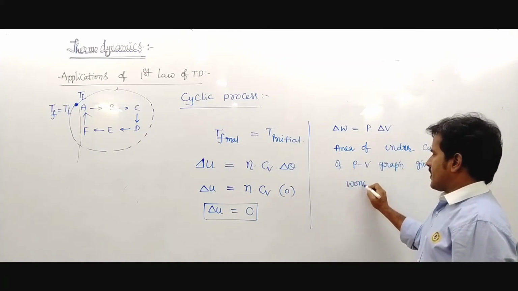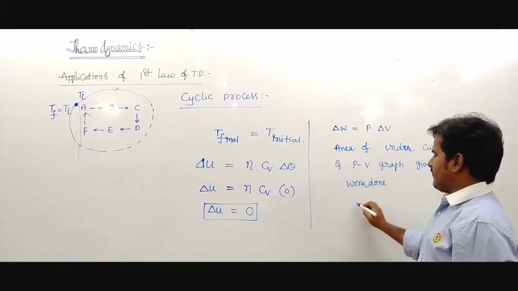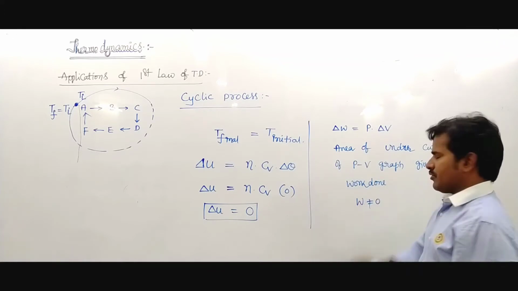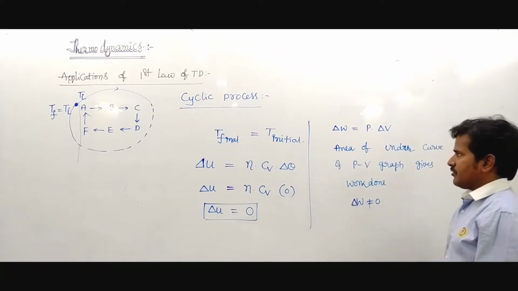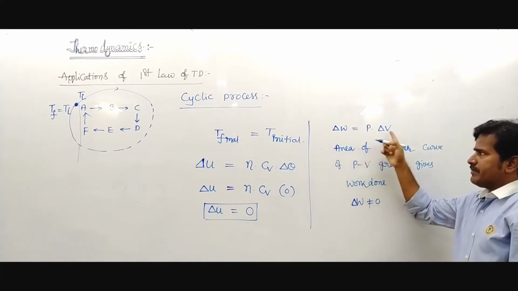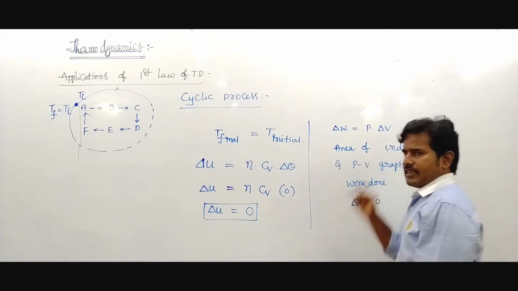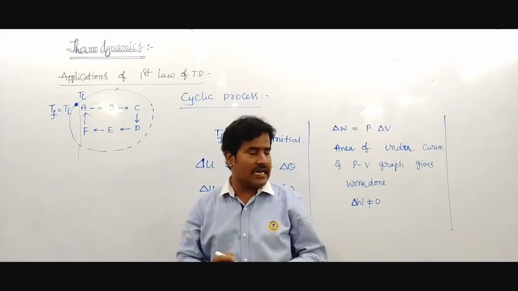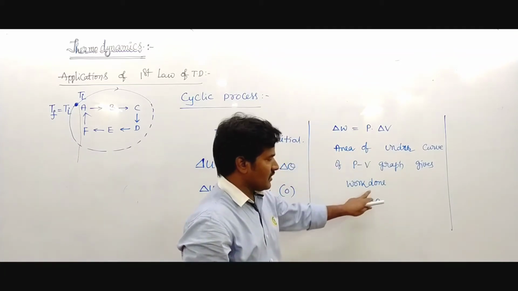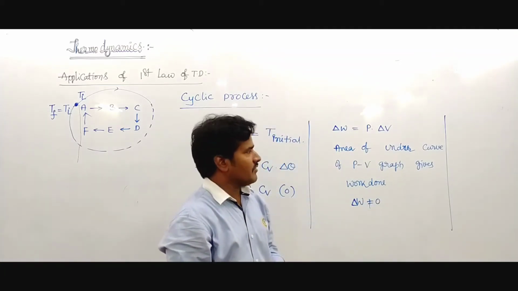So work done is never zero; work done is not zero. So delta W equals P into delta V. The area under the curve of the PV graph indicates work done. Delta W is not equal to 0.